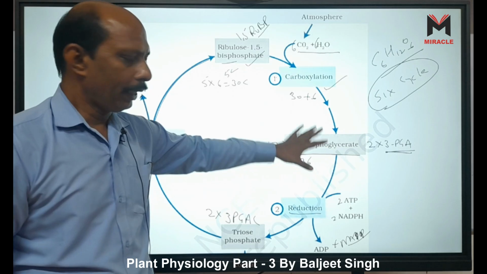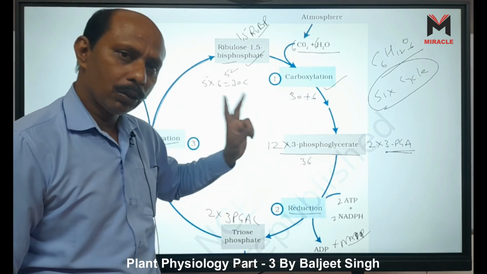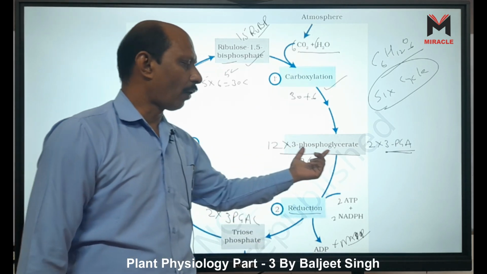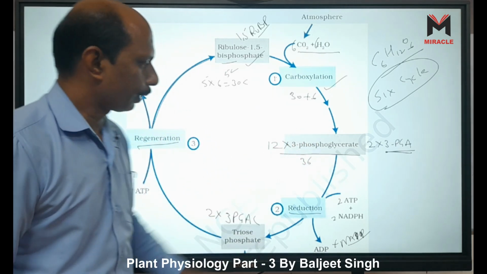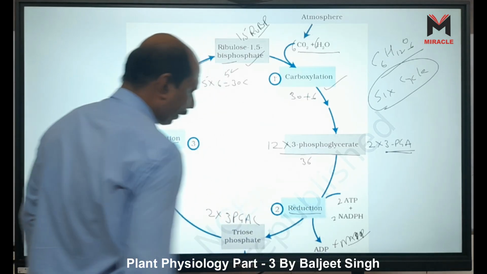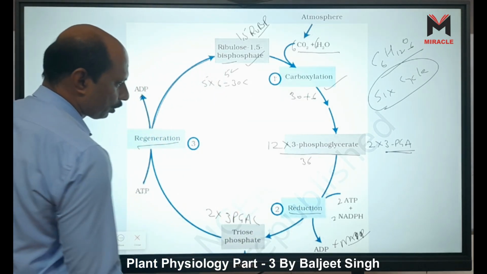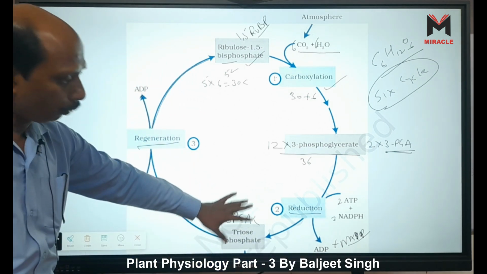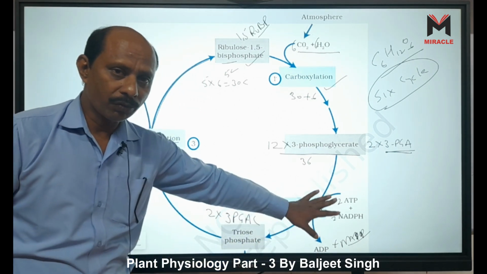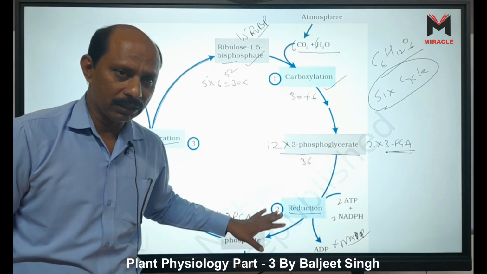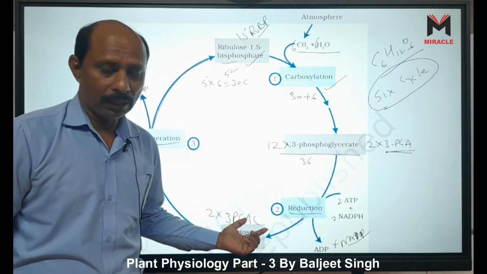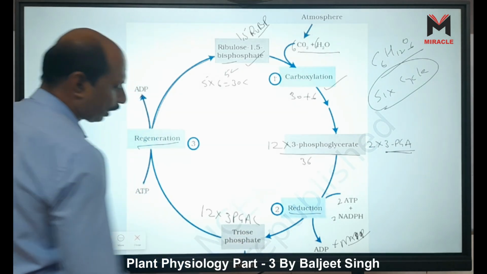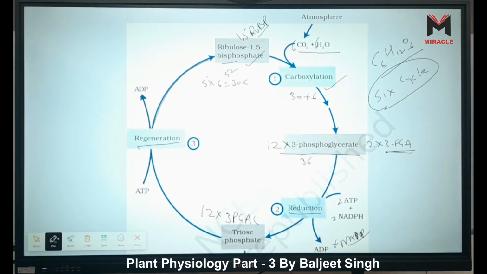12 moles in 6 cycles. In 1 cycle, 2 phosphoglycerate is formed; in 6 cycles, 12 phosphoglycerate is formed. You understand? Okay. After reduction, what happens? Here also it is 3 carbon, because no new phosphate is attached to this phosphoglyceraldehyde. So here also, 12 molecules of 3-PGAL are formed.